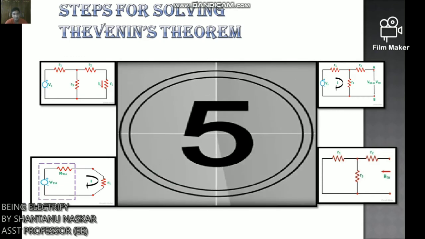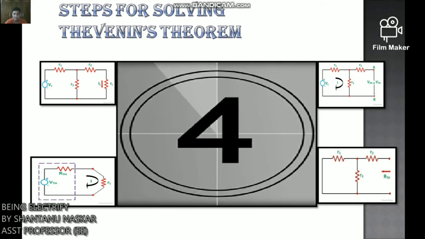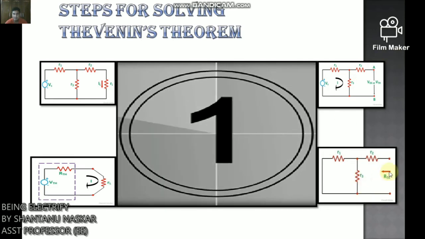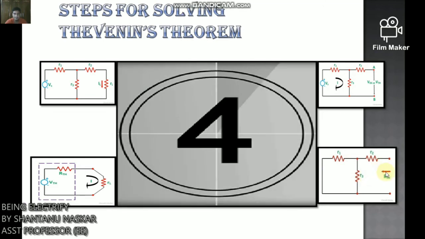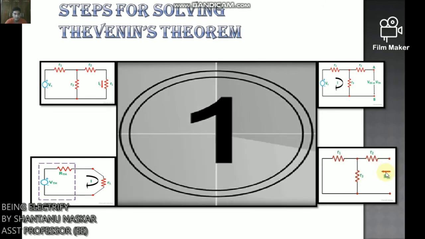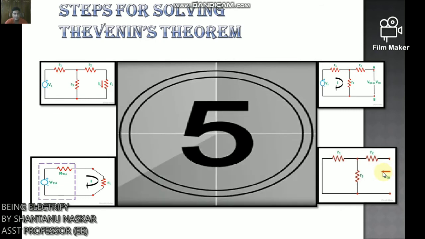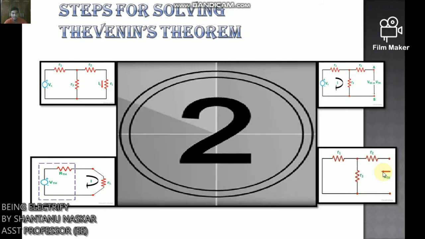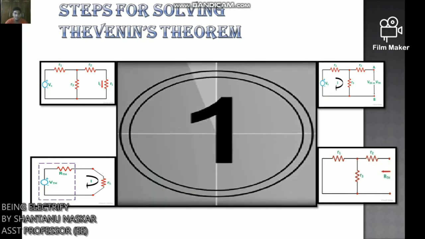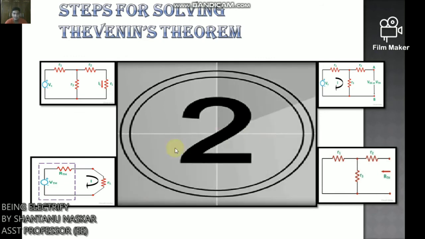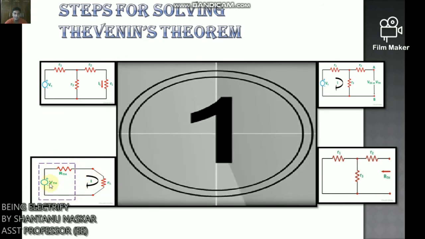Now find the equivalent resistance at the load terminal, known as Thevenin's resistance. So we have to find the equivalent resistance. In my previous slide I have shown you that. And step 5, draw the Thevenin's equivalent circuit by connecting the load resistance. After that, determine the desired response. So this is our Thevenin's equivalent circuit.